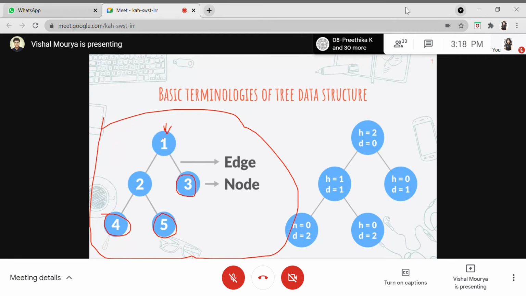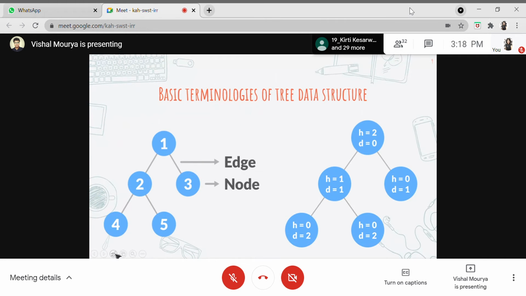We cannot directly jump from 1 to 5 because we don't have a direct path from 1 to 5. We have to go through 2 and then go to 5. This is how we actually do path tracing in a tree data structure. So moving on to the right diagram which is shown here. Let me just erase this all.